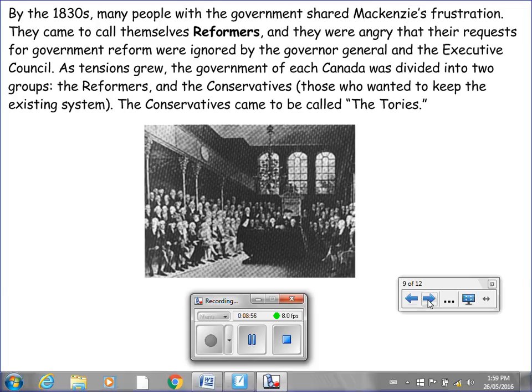The conservatives came to be called the Tories. In fact, you might even hear that name being used today, whether it be in newspapers or on TV or on the radio. It all comes back to this time.